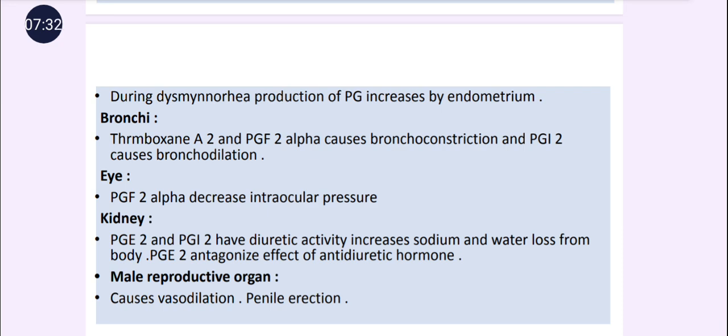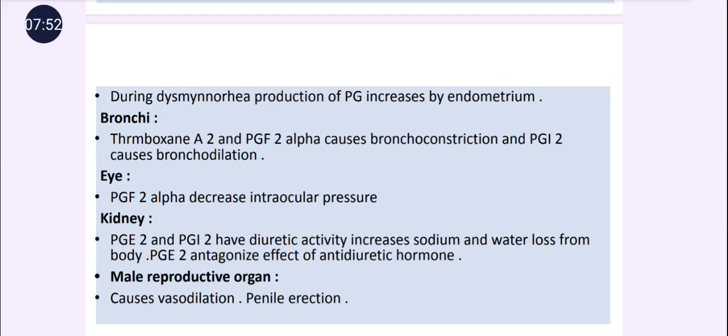PGF2 alpha is responsible for decreasing the intraocular pressure, and it increases the uveoscleral outflow. This means PGF2 alpha analogs, latanoprost and bimatoprost, are used in the treatment of glaucoma.